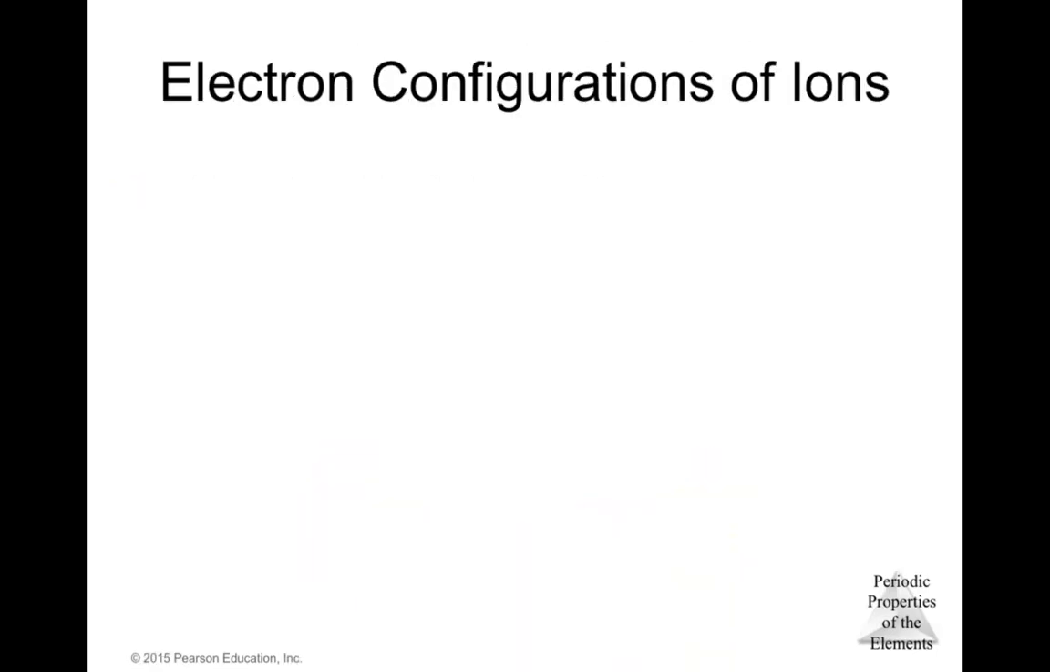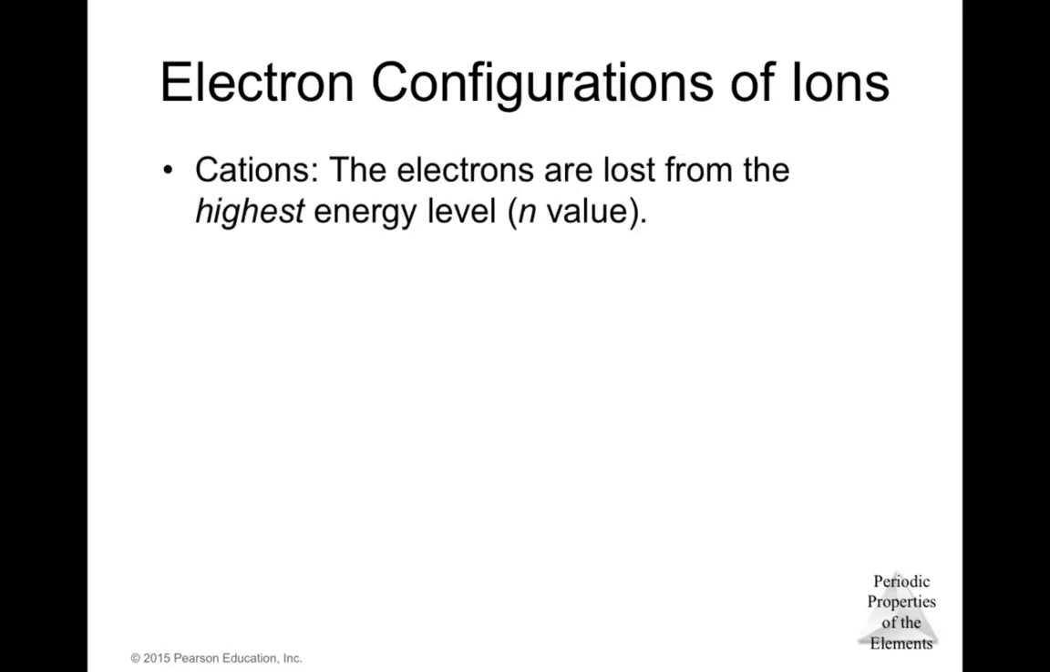Now let's talk about the electron configuration of ions. For cations, the electrons are lost from the highest energy level. If we want to produce a cation, we need to remove the electron from the highest energy level.